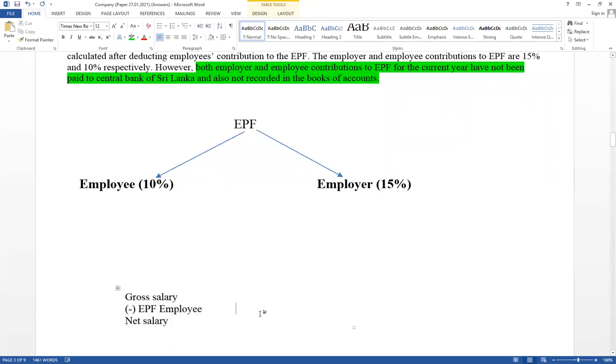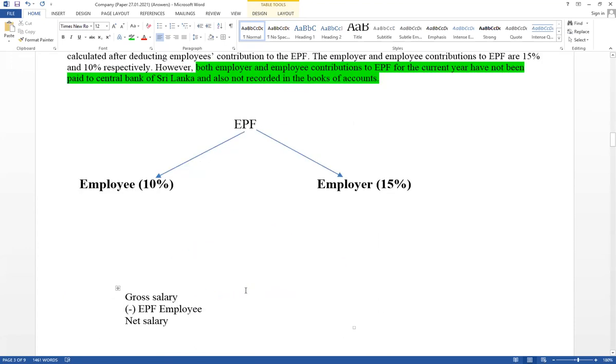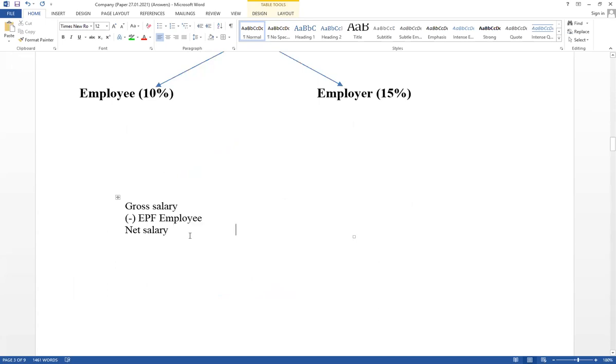That gross salary, it has given under administration expense as a salary paid 2,700. Therefore, this is a net salary. Net salary equal gross salary minus EPF contribution of employee. Net salary is given.